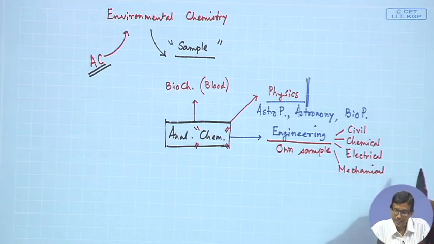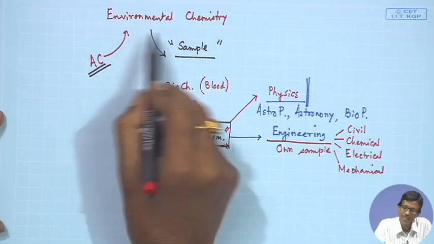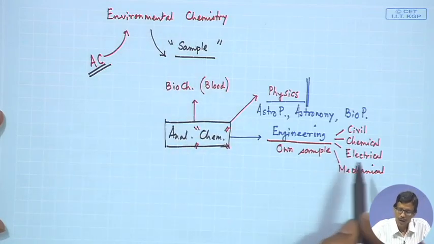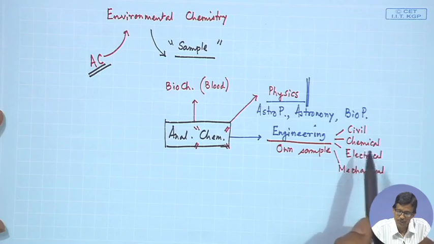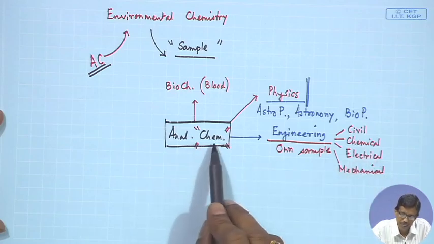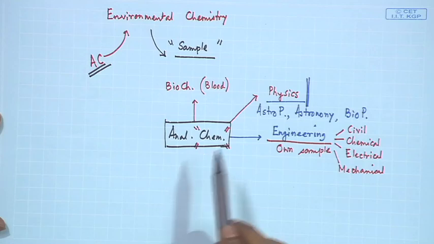Thus, we see how the subject engineering, because environmental engineering is also a subject, can be benefited if we have a very basic knowledge of analytical chemistry. This is not a very special knowledge, it is a very simple knowledge, and it can be given to school kids also. So, this is how we can utilize analytical chemistry knowledge.